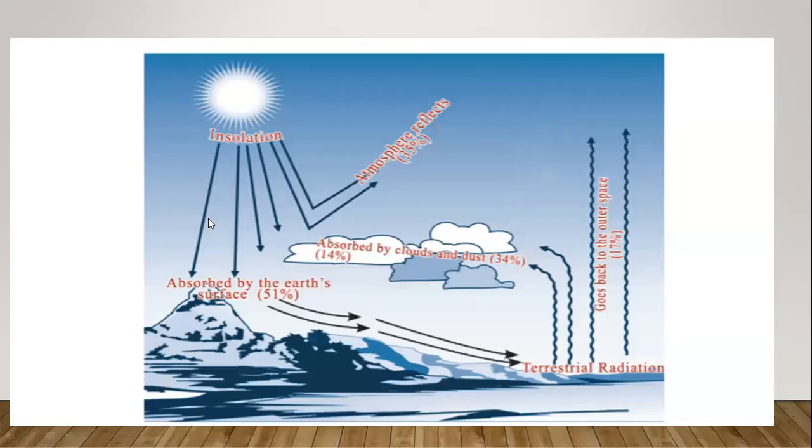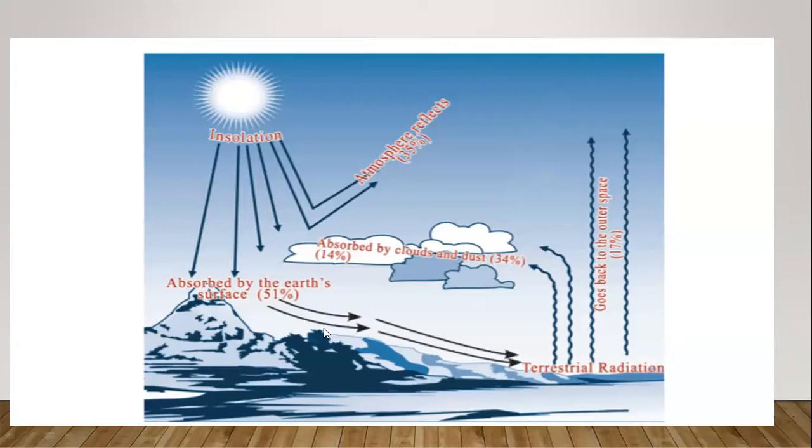Then okay, look at this same diagram also. On the right side of your textbook, 17% goes up. We said in the heat budget, imagine 100%: 35% is reflected and does not reach, 14% is absorbed by the clouds and dust particles, and 51% is absorbed by the earth surface.